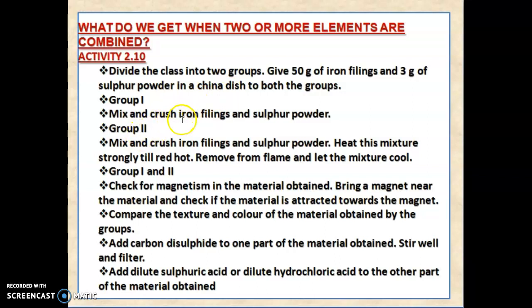Group 1: Mix and crush the iron filings and sulfur powder. Group 2: Mix and crush the iron filings and sulfur powder and heat this mixture strongly till it is red hot. Remove from the flame and let the mixtures cool.